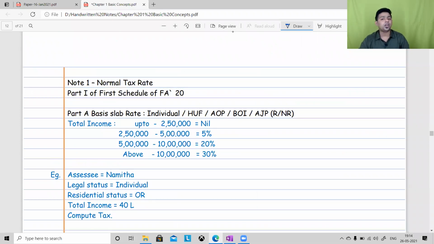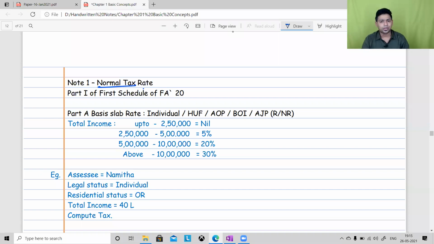Let's try to understand the normal tax rates. Let's start from the basics. We can invest time. I know that you are finalists, and in the final you have to talk directly at an advanced level. But let's create the basis. Let's not skip the basics and directly jump to the advanced concepts. I don't want you to be confused when I start the advanced concepts of the final syllabus.